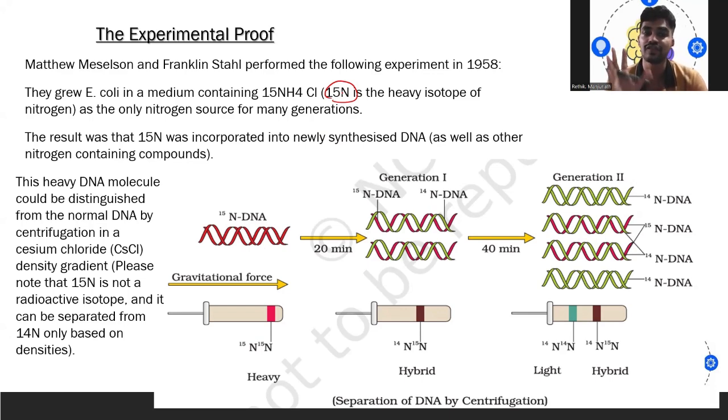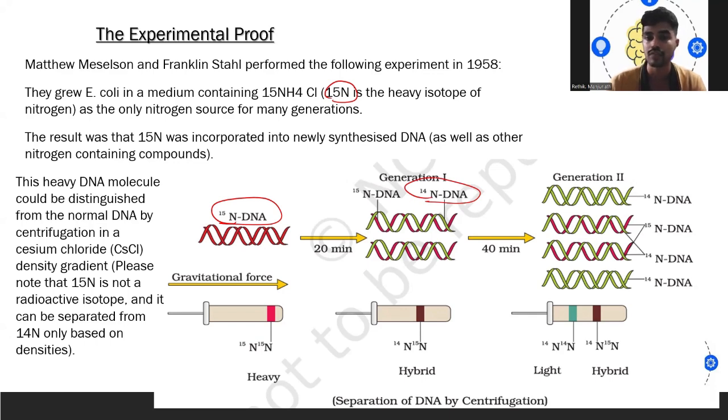The 15N nitrogen was incorporated into newly synthesized DNA as well as other nitrogen-containing compounds. So here you have 15N, which is a heavy isotope in nature, and another one, the normal nitrogen. This heavy DNA molecule could be distinguished from the normal DNA by centrifugation, because 15N is the heavy isotope, and the other is also nitrogen, but normal.